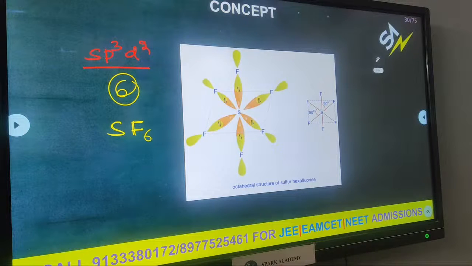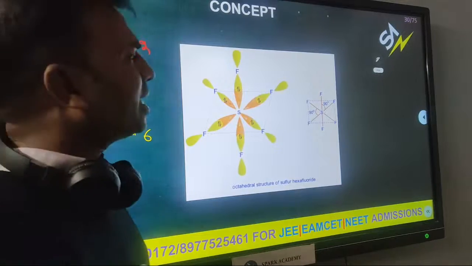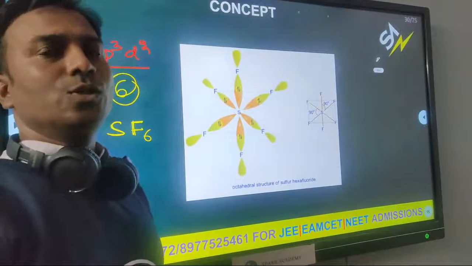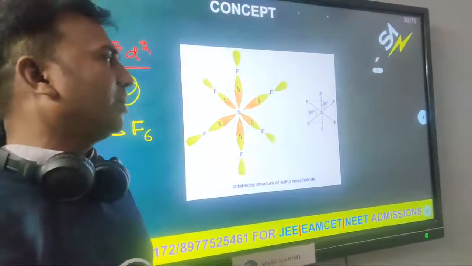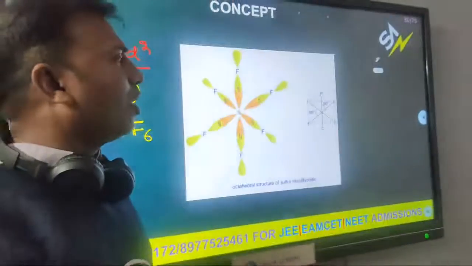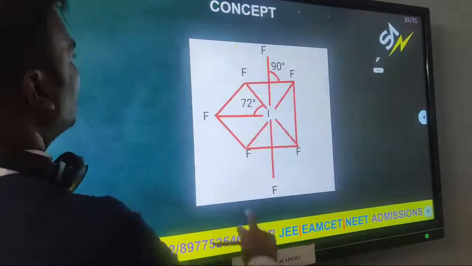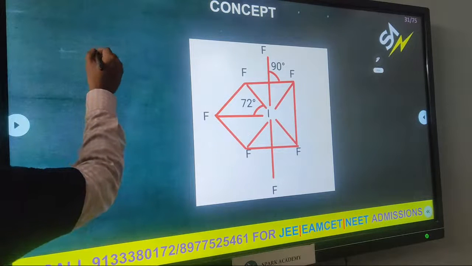What is the name of the geometry? Octahedral. Here, unlike the previous one, we do not get 2 types of bond angle. Here there is only one bond angle, 90 degrees.